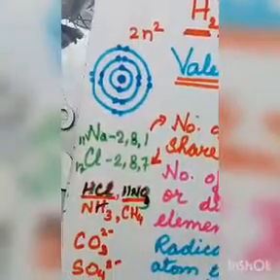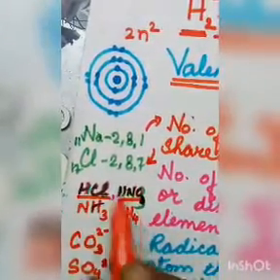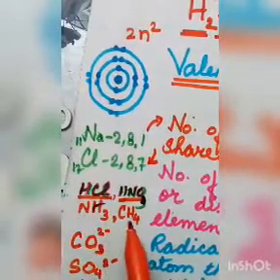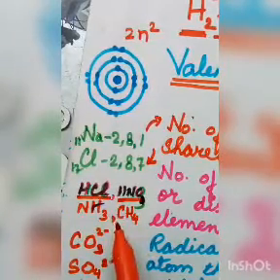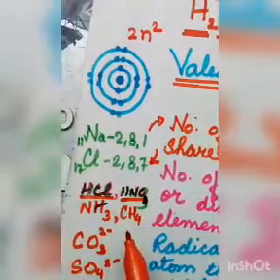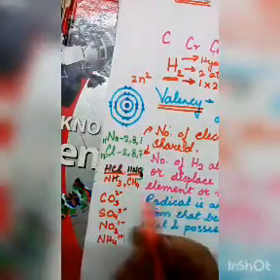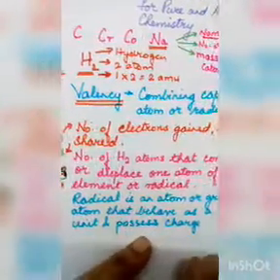So one hydrogen atom, so valency will be 1. In the case of ammonia, there are 3 hydrogen atoms combining, so valency will be 3. Whereas in the case of carbon, 4 hydrogen atoms are combining, so the valency of carbon is 4. Right? So this way, by how many atoms of hydrogen are combining with the element, we can also find out the valency.